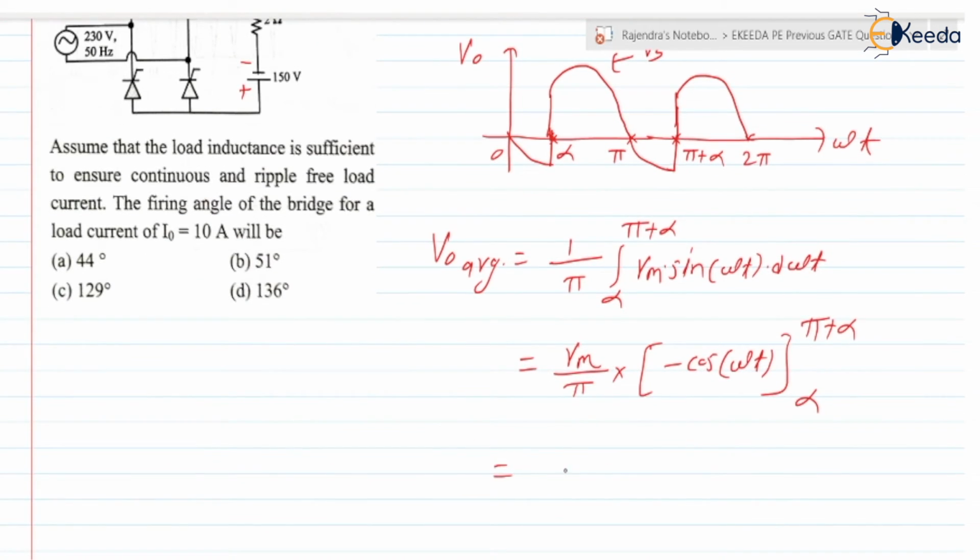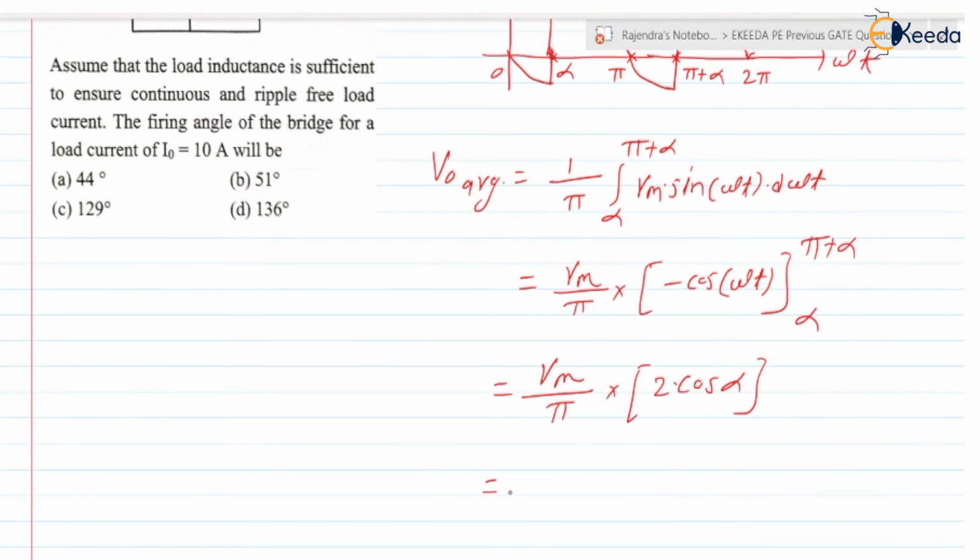Further we can write it as Vm by pi into minus cos of pi plus alpha, that is cos alpha, plus cos alpha. So it is equal to 2Vm divided by pi into cos alpha. This is the V0 average expression, equation 1. Our task is to find alpha.